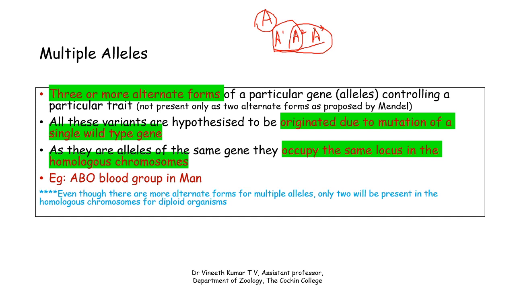Multiple alleles does not mean that a particular organism will have many alleles of that particular gene. That gene has many alleles in the population. If you consider a particular diploid individual, that individual will have two from that group. In the example we discussed here, among the three, two will be present in a particular individual. So different combinations are possible in the case of multiple alleles.